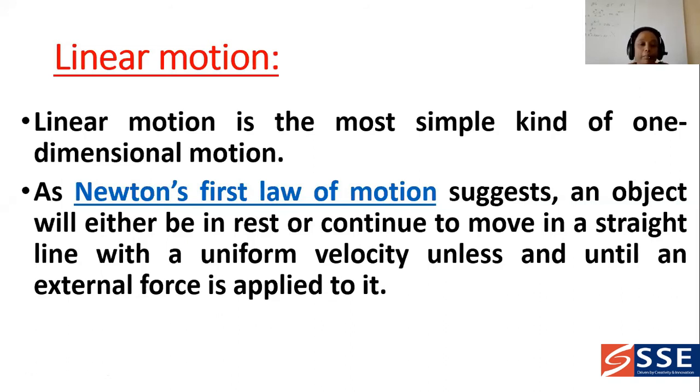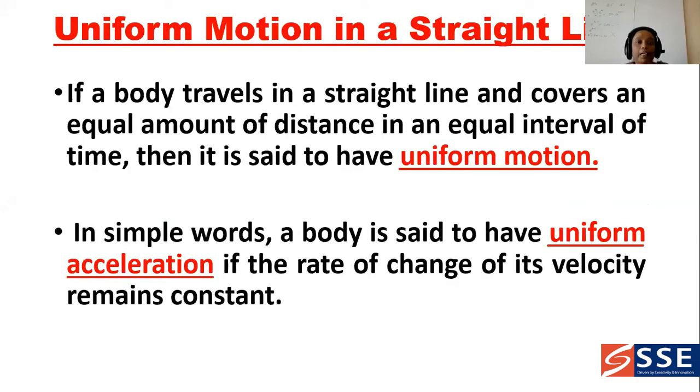So unless you apply a force, the body is in rest position. When you apply the force, the body starts to move. So it is the same as Newton's first law of motion. And similarly, uniform motion in a straight line. How do you define uniform motion in a straight line? If a body travels in a straight line and covers equal amounts of distance in equal intervals of time, then it is said to have uniform motion.